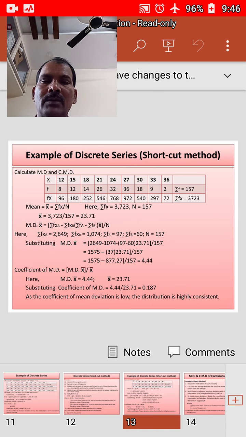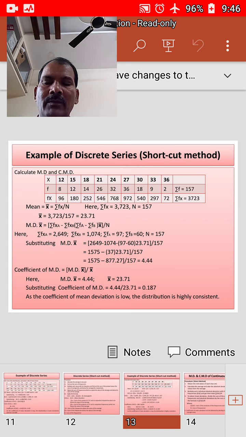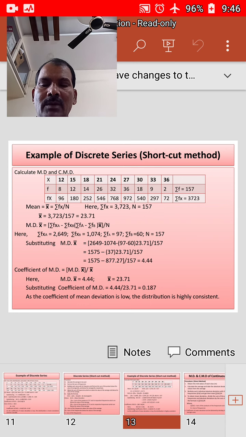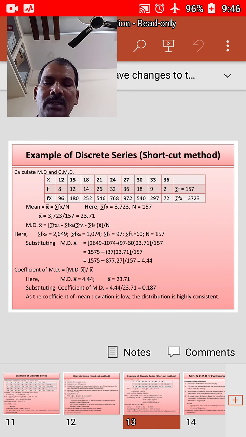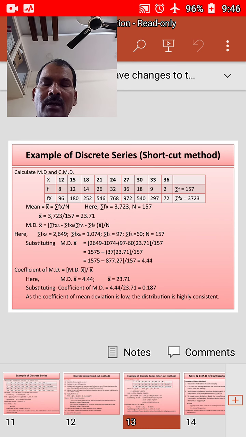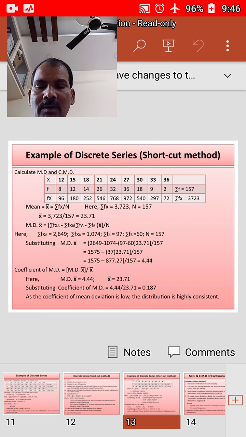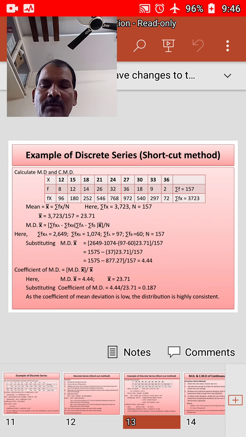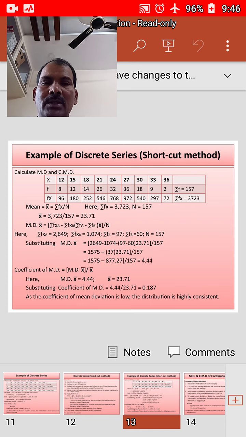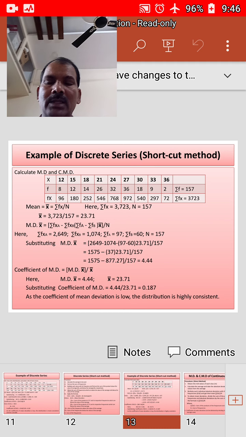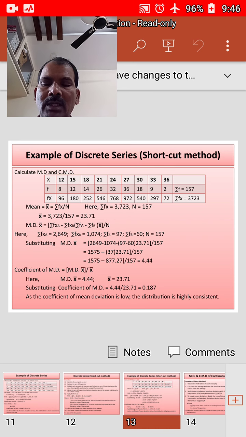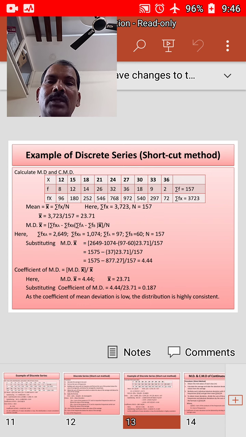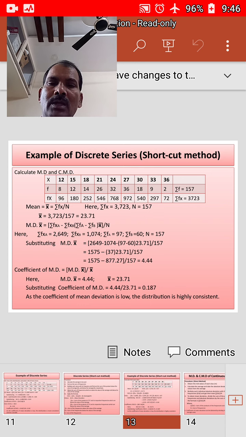The number of observations above the average, sigma fa, is 97, and below average, sigma fb, is 60. Then the number of observations is equal to 157, and x bar is equal to 23.71.